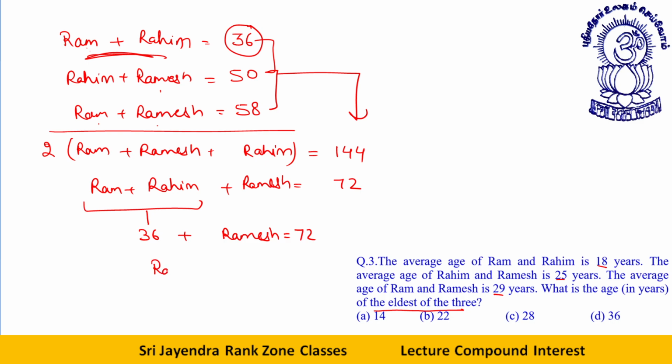So Ramesh's age will be 72 minus 36, which is 36. Eldest age is 36. Clear, dear students? Okay. Should I move to the next one?